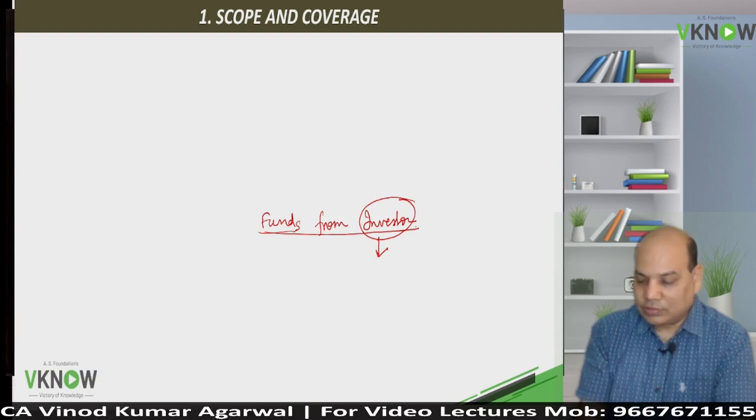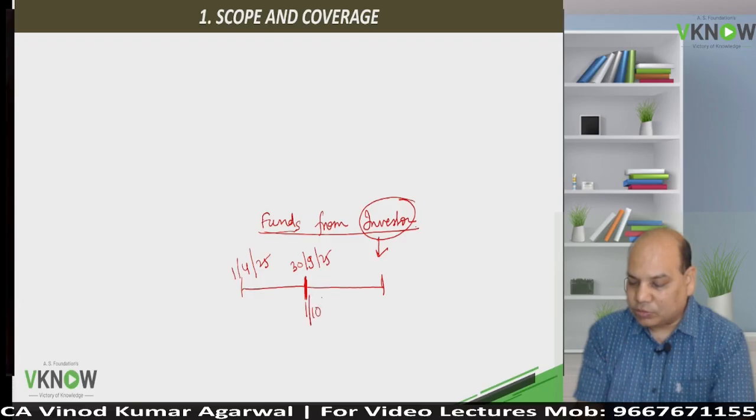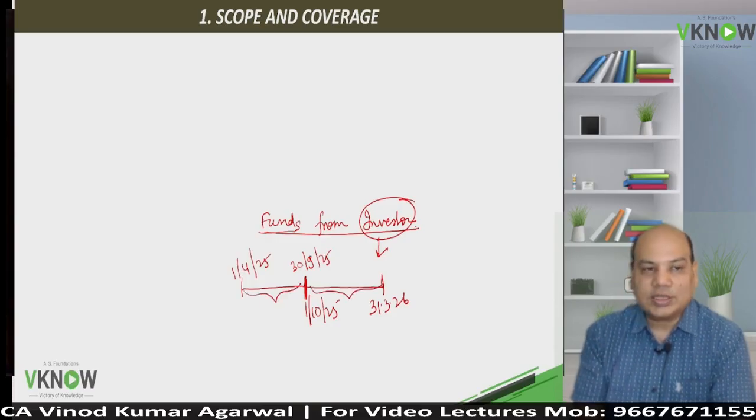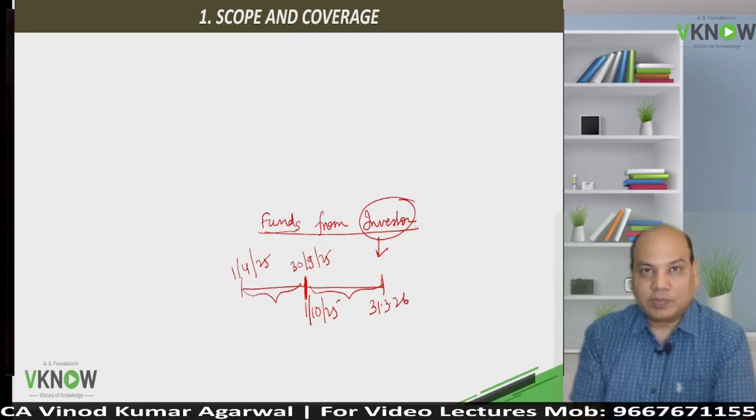In that case, the company will have to prepare 2 financial reports covering a period of 1st April 25 to 30th September 25, and then another will be covering a period of 1st October 25 to 31st March 26. Even this is interim period report because it is less than 12 months.